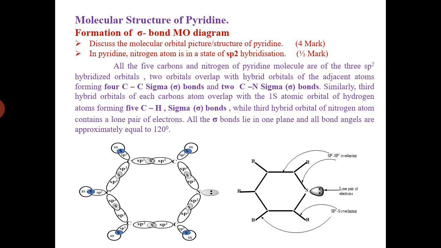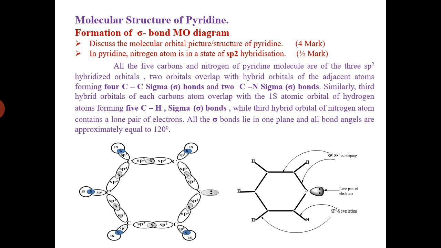Two orbitals overlap with the hybrid orbital of the adjacent atom, forming 4 carbon-carbon sigma bonds and 2 carbon-nitrogen sigma bonds. Similarly, the third hybrid orbital of each carbon atom overlaps with the 1s atomic orbital of hydrogen atom, forming 5 carbon-hydrogen sigma bonds.